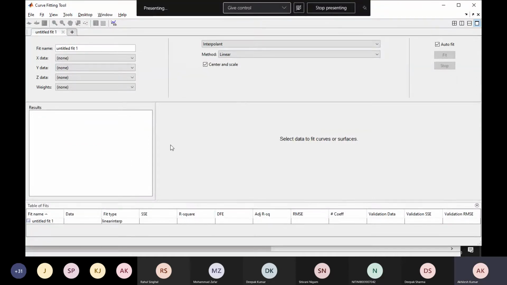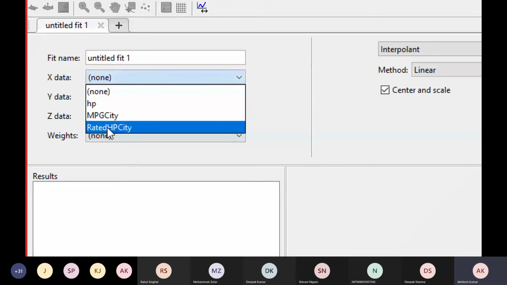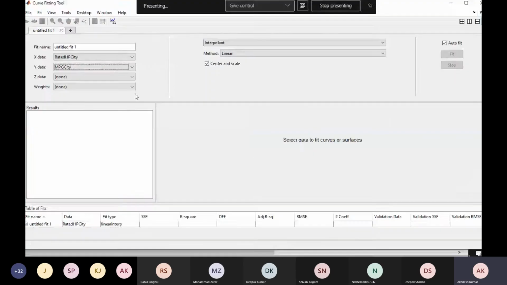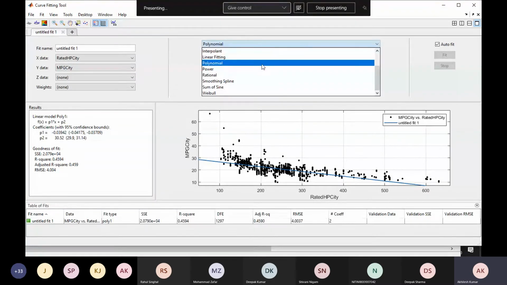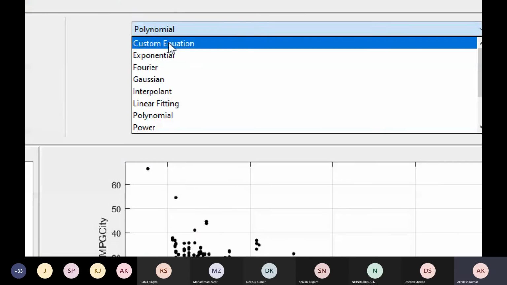Fine. So you can fit a maximum of 3 variables, 2 independent, 1 dependent. So in our case, we have 1 independent and 1 dependent. So first of all, I am going to choose X data, that is rated horsepower, and Y data, that is mileage. Perfect. Here you see, what kind of equation do we want.